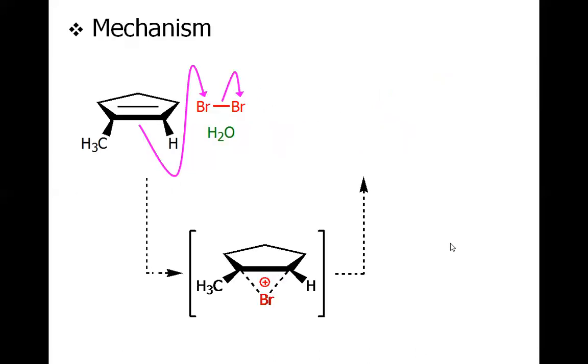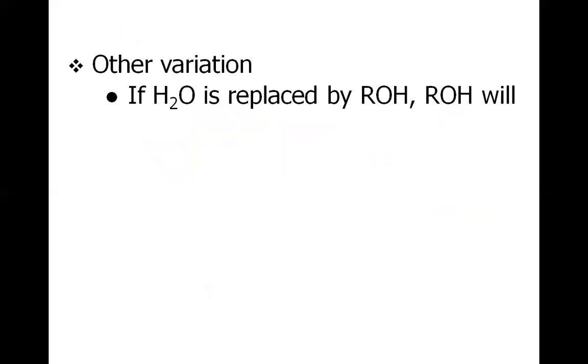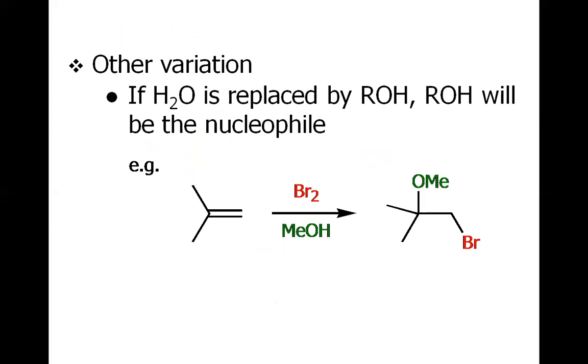So it's all about the presence of the nucleophilic solvent. If it is present, this bromonium ion will be captured by that particular nucleophilic solvent. If the solvent is not nucleophilic, for example CCl4, the reaction will simply serve as a bromination, as we discussed. Again, if we replace water with an alcohol, the alcohol will attack the bromonium ion, and rather than the halohydrin, we will have this product.